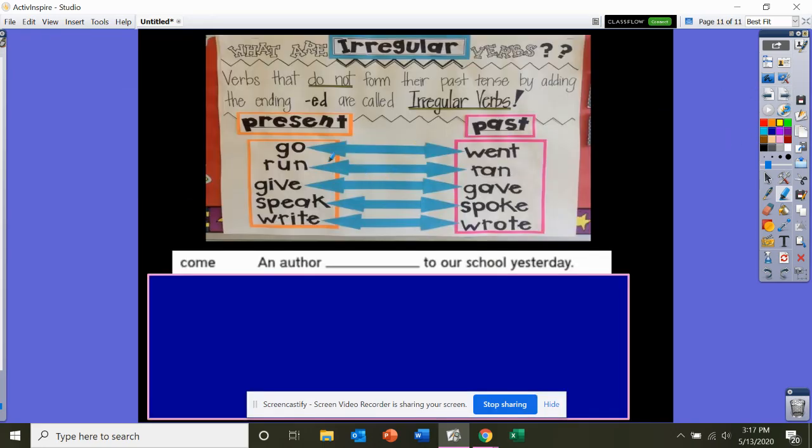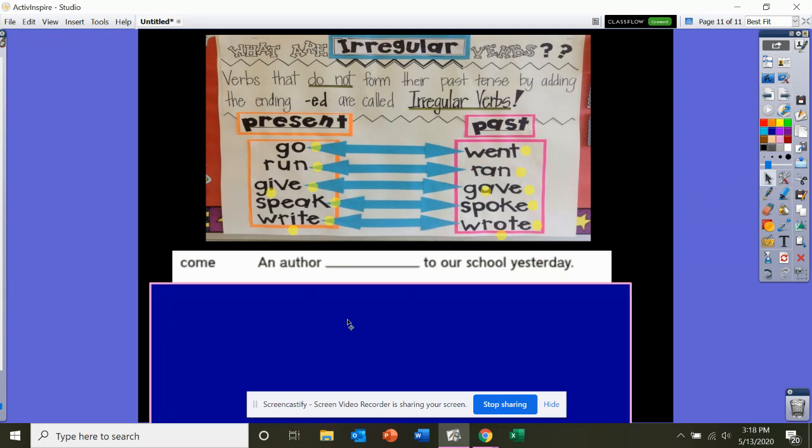Over here I have some more. Go becomes went. Instead of I will go to the grocery store, I went to the grocery store yesterday. Run becomes ran. Give, just changing one letter again, becomes gave. We did speak and spoke already. Write, change one letter, becomes wrote. When you're talking about it in the past tense, something that already happened. Now I'm going to do some examples for you.